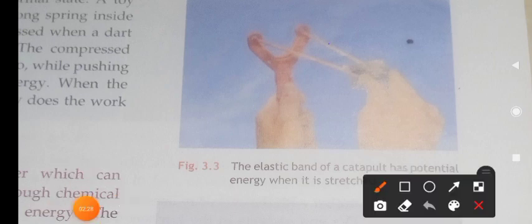Water stored in an overhead tank has potential energy. It is at rest now, so it has potential energy. Similarly, the elastic band of a catapult has potential energy when it is stretched. So the elastic band, not the stone, has potential energy when it is stretched. Children, you understood what is potential energy and what is kinetic energy?